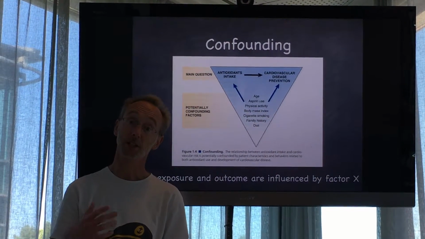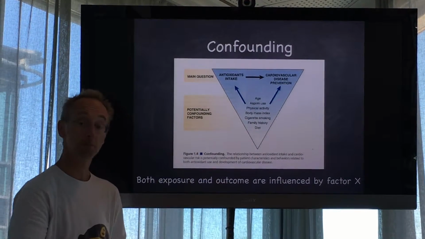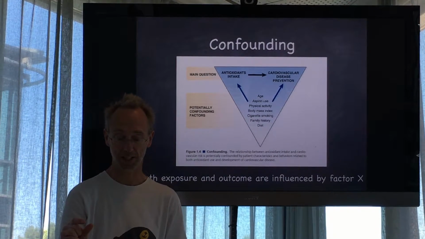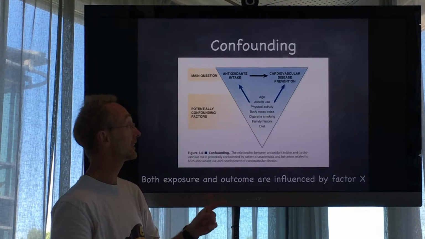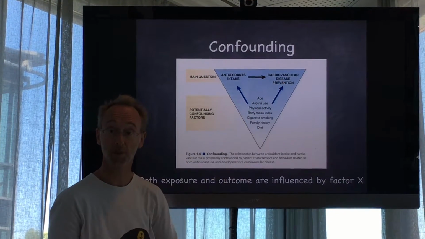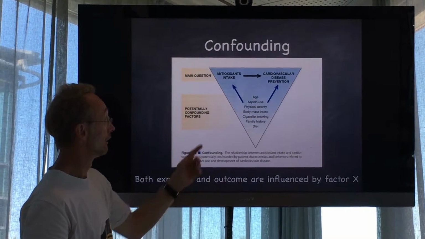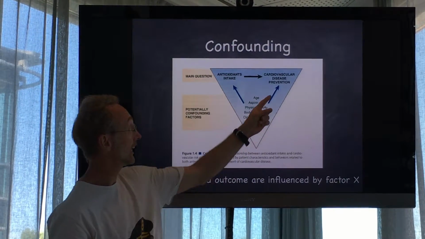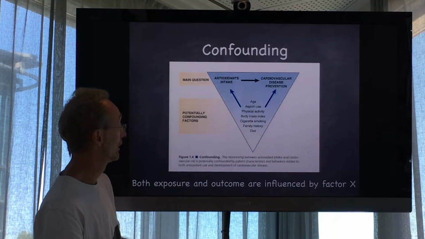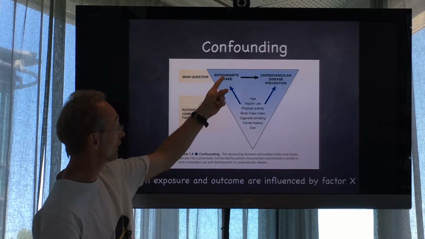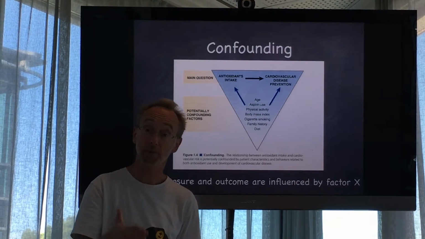The last concept is confounding. Confounding means that both the exposure and the outcome are influenced by a certain underlying factor. In this example, I want to study the association between antioxidant intake and the risk of cardiovascular disease. However, both antioxidant intake and the risk of cardiovascular disease are linked to certain underlying factors. For instance, mostly old people eat antioxidants versus those without antioxidants, who are on average younger people.